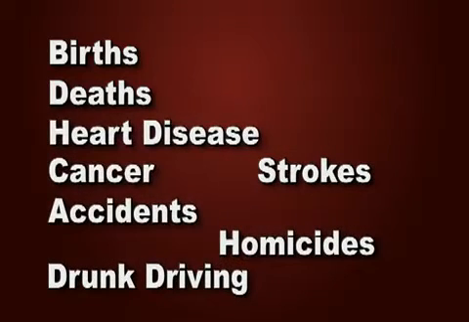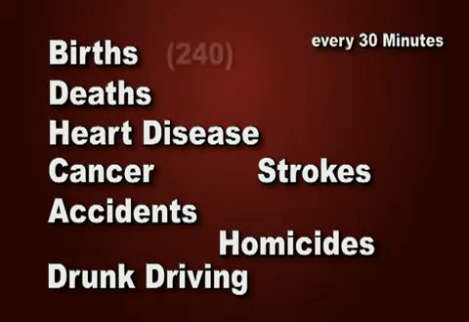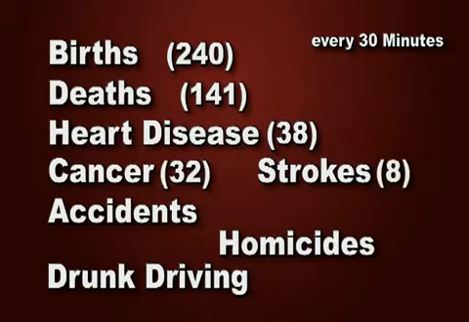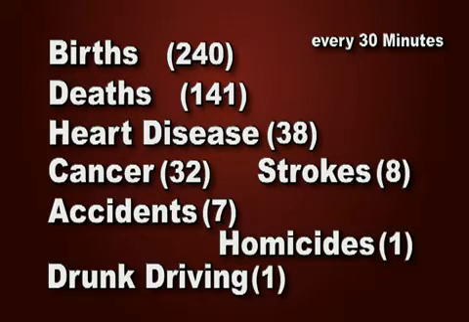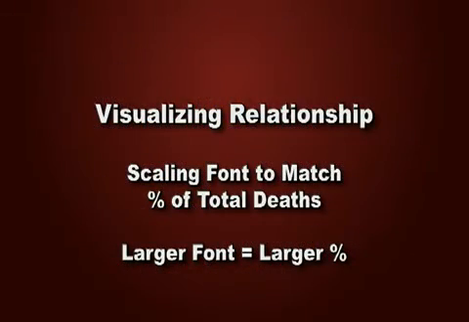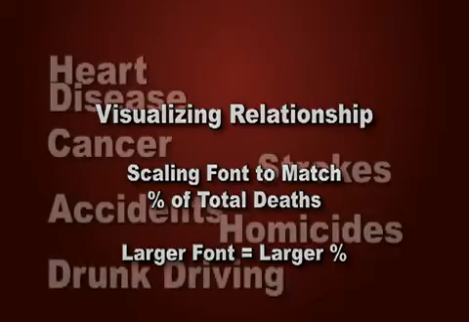For example, if we took everything in a 30-minute block, we have 240 babies born. We have 141 people die. We have 38 die from heart disease, 32 from cancer, 8 from strokes, 7 from accidents, 1 dies from a homicide, and 1 dies from a motor-related alcohol accident. By comparing this data with other similar data, we can put it all into some sort of context.